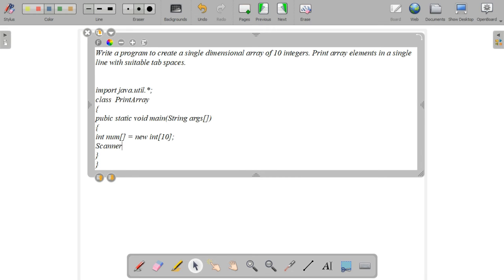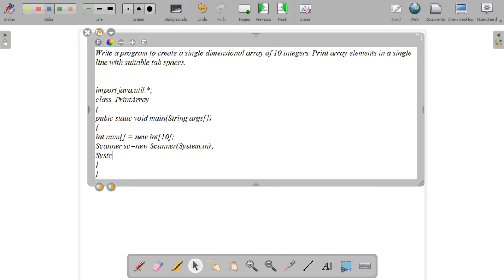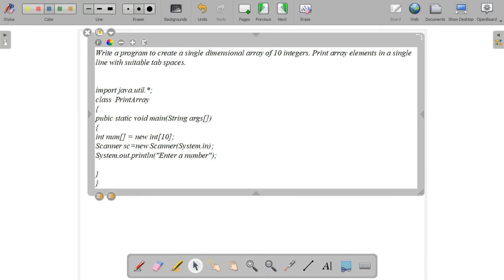Then you can use the Scanner class. Scanner sc is equal to new Scanner of System.in semicolon. Next we can give a display message. We need to print a message, because we need to read the values. So enter the numbers, or input the number. Any message you can give. So we have given this message.